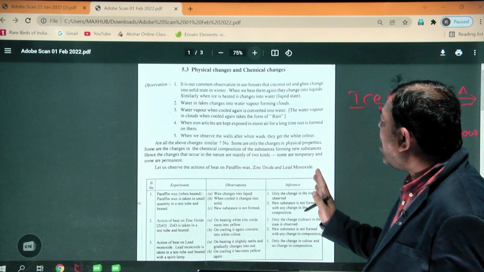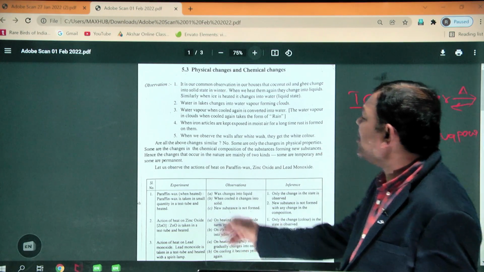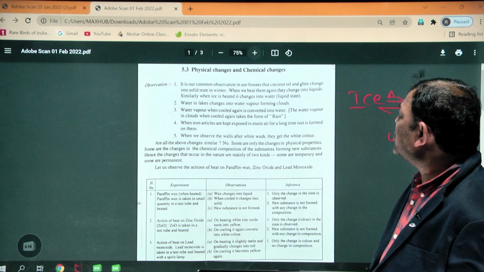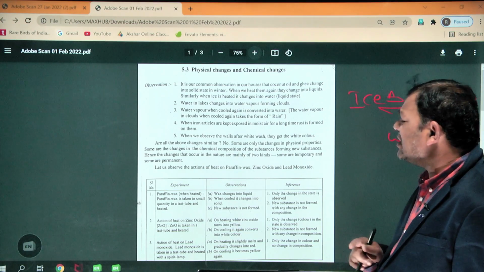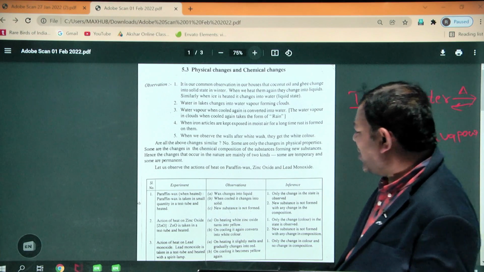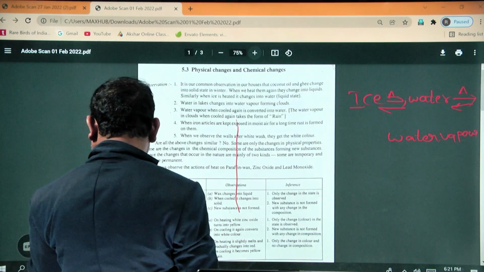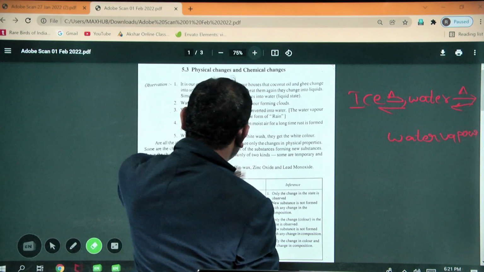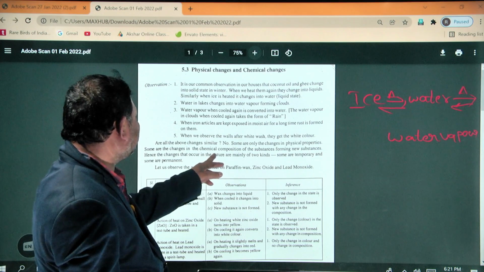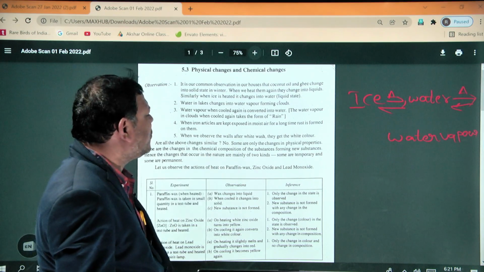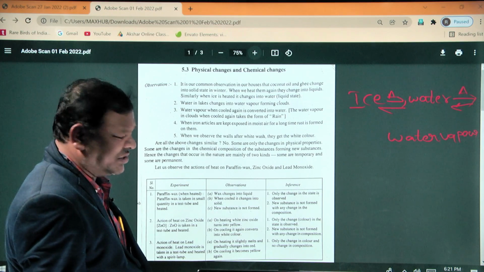No. Some are only changes in the physical properties. Some are chemical changes. So actually two types of changes are present. One is the physical change and another one is the chemical change. Hence the changes that occur in nature are mainly of two kinds. Some are temporary changes, some are permanent changes.